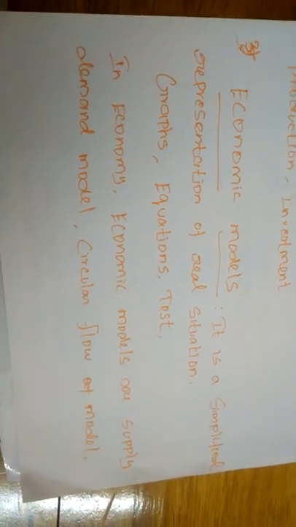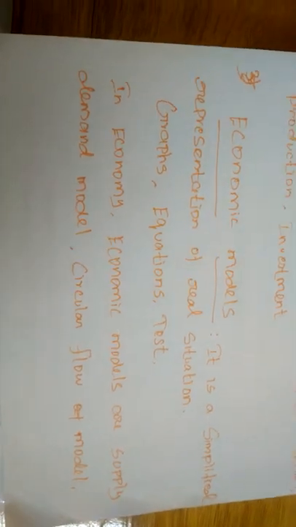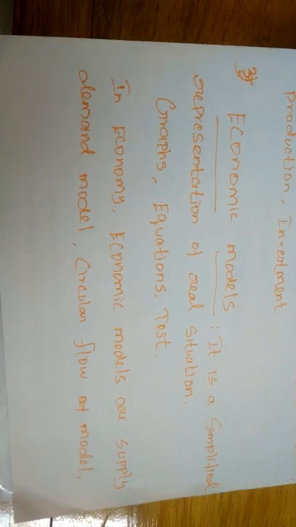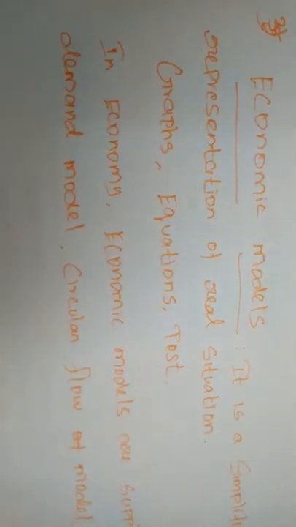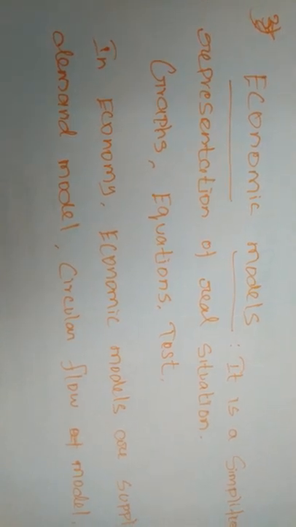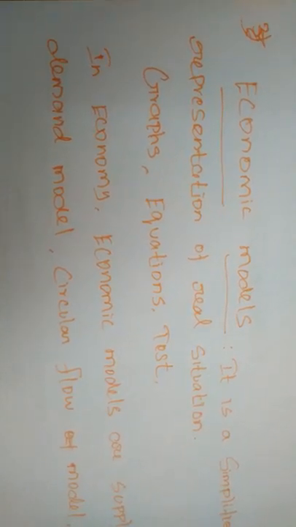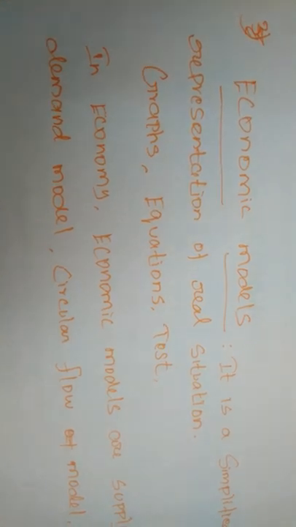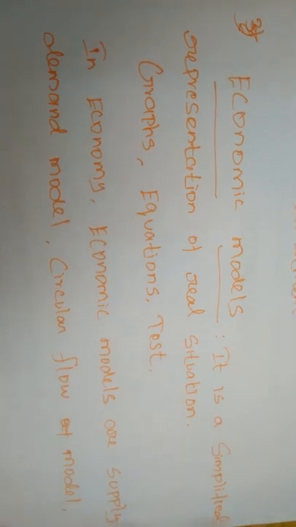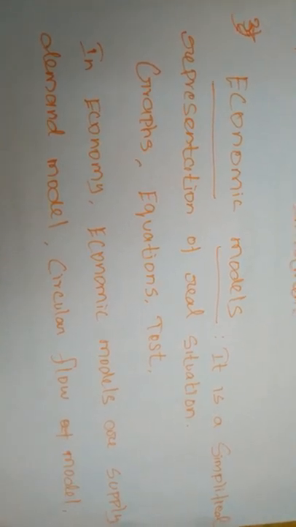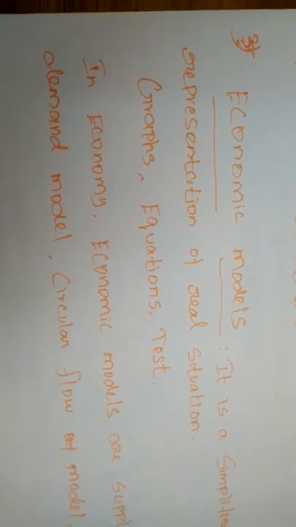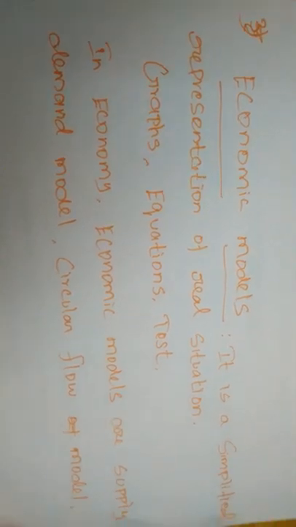The supply demand model and the circular flow model we will study later. Mostly economic models are used by economists for describing economic activities and their relationships and behavior. How the circular flow comes from one sector to another sector is shown and described by the economic models.